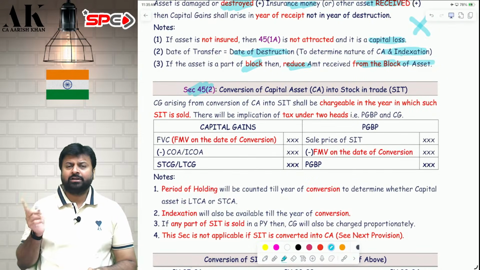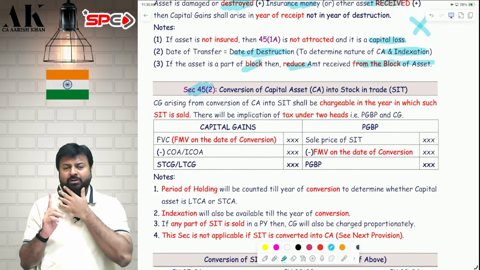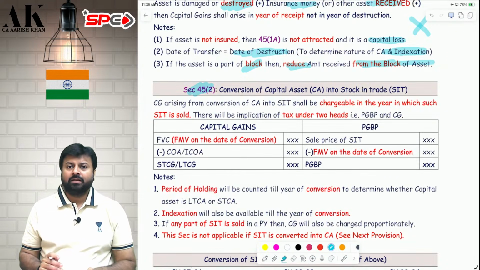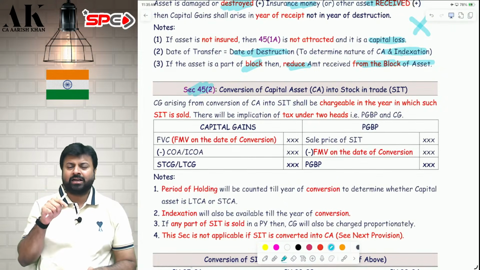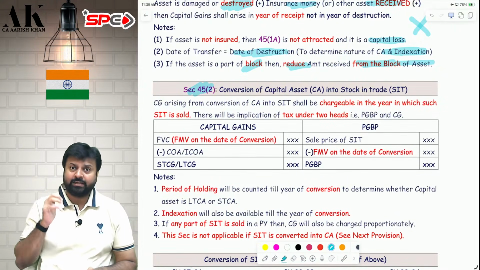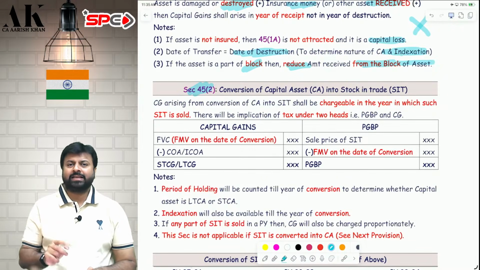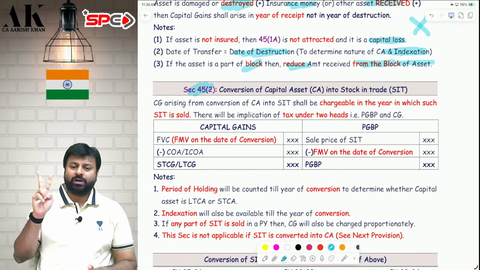Conversion of capital asset into stock in trade. We have already seen in the definition of transfer, conversion of capital asset into stock in trade amounts to transfer. So if you convert a capital asset into stock in trade, it is a transfer, but the charge of tax will not be now. The charge of tax will be in the year in which you will sell the SIT. Whenever you sell the SIT, in that year you will be liable to pay tax under two heads, one under capital gains, one under PGBP.